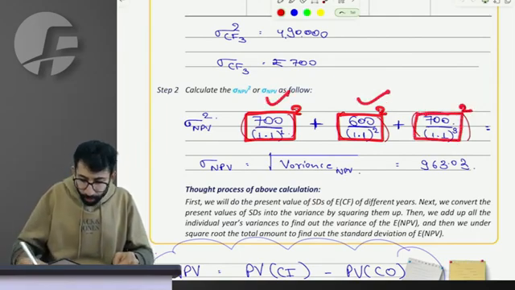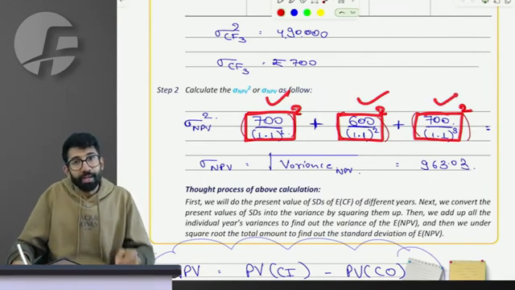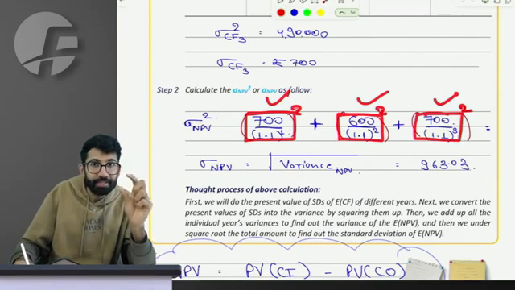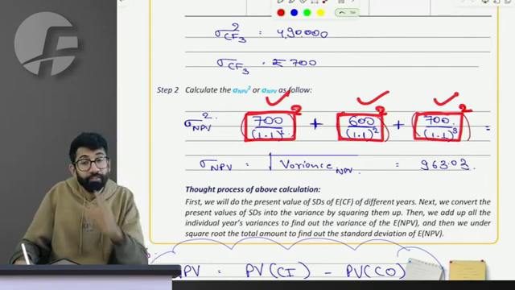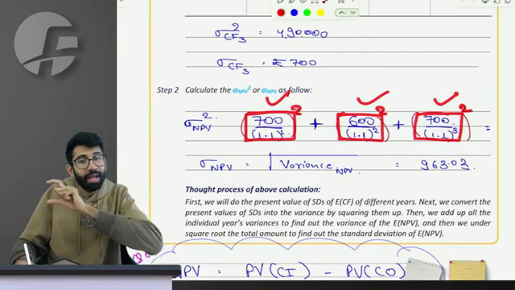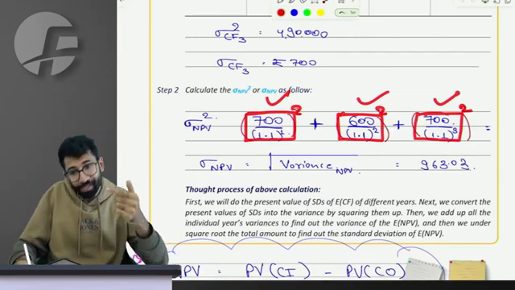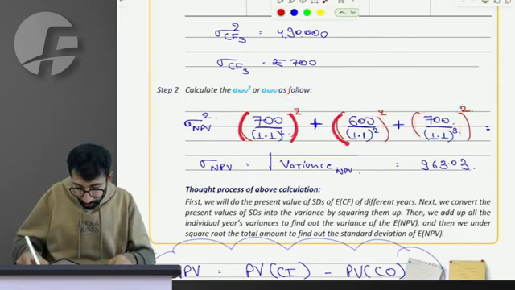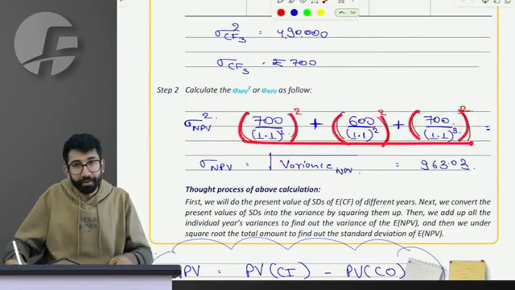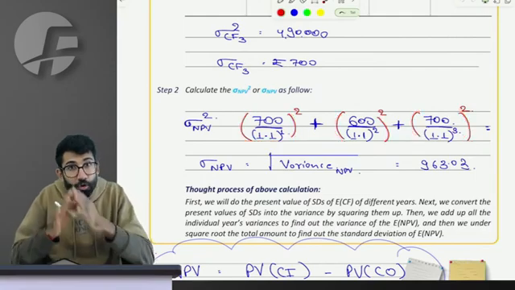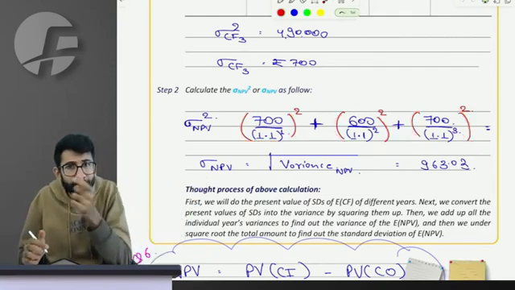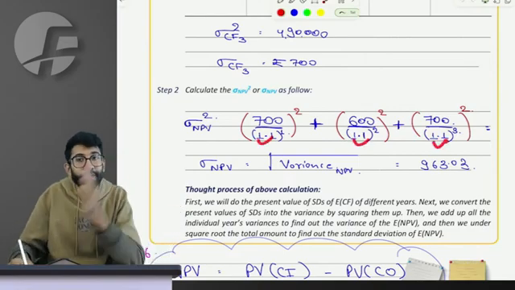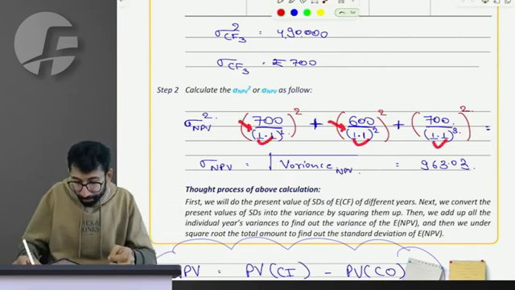Now if you have the variance at present value level for different years, you can add them up to find the variance of the overall NPV, which is nothing but the sum of variance of individual years, that too at present value level.